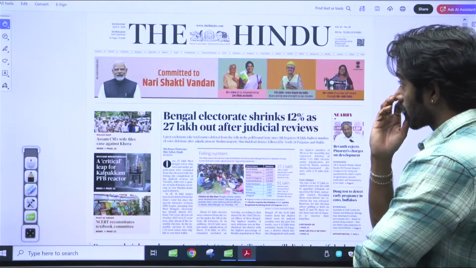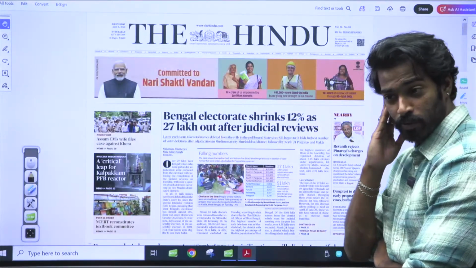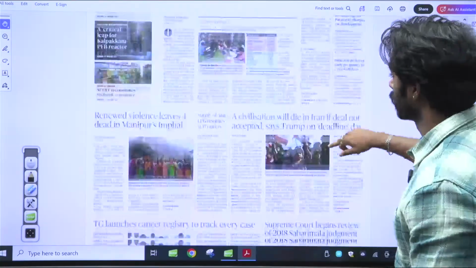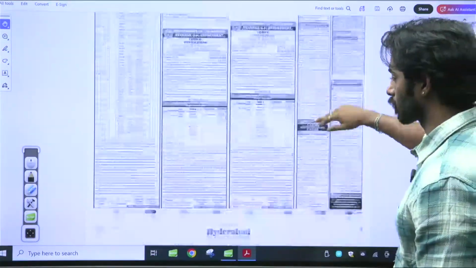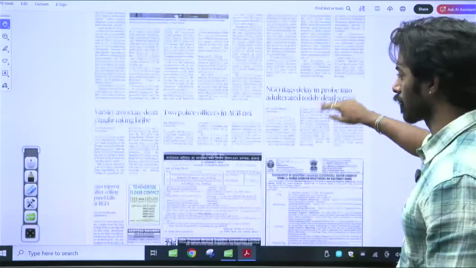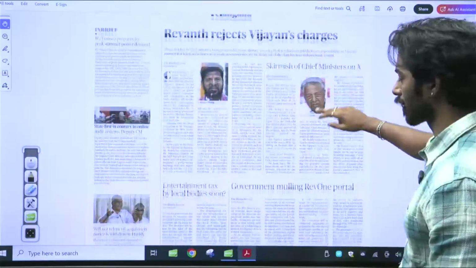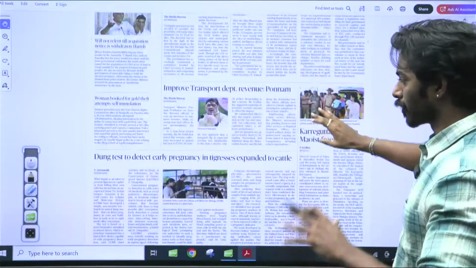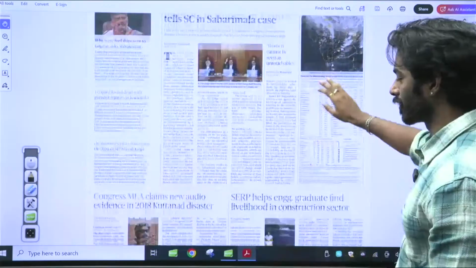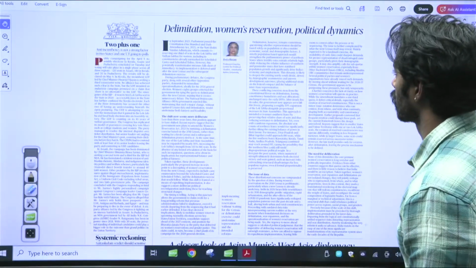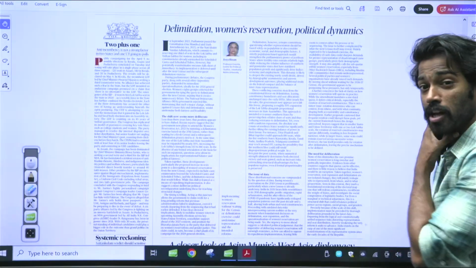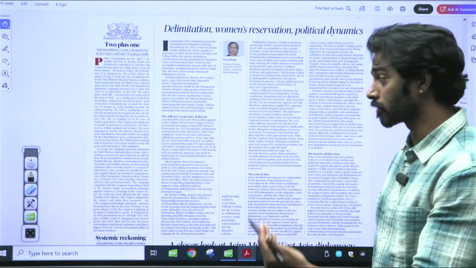Today I'll be discussing The Hindu paper, April 8th, 2026. So the first editorial that I'll be discussing... I should have been discussing all of the important topics, but I think only the editorials currently have the important topics. Delimitation, women's reservation, and political dynamics is the first editorial that we'll be discussing.